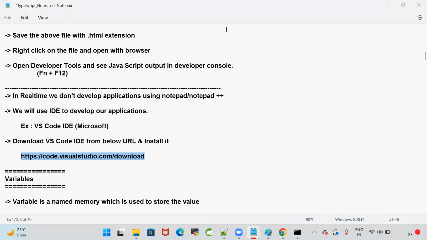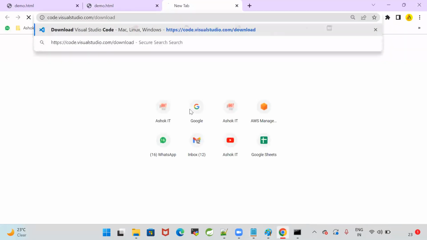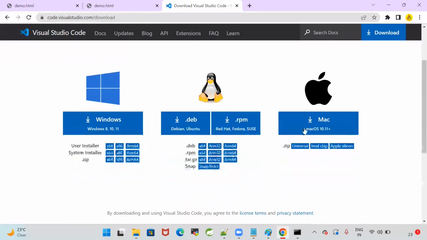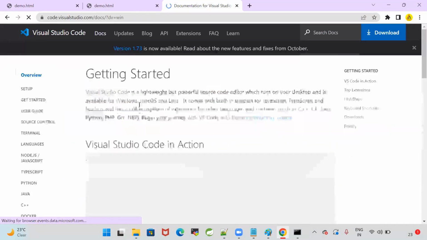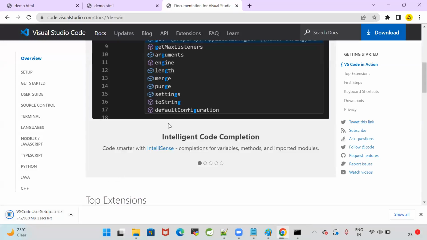So download VS Code IDE, go to browser, click on the link I have given. It will go to Visual Studio Code website. In the Visual Studio Code website, we have an option. Click on this Windows option. It will download VS Code IDE. All of you can download VS Code IDE. I have given the link in the chat box. Please click on that link.